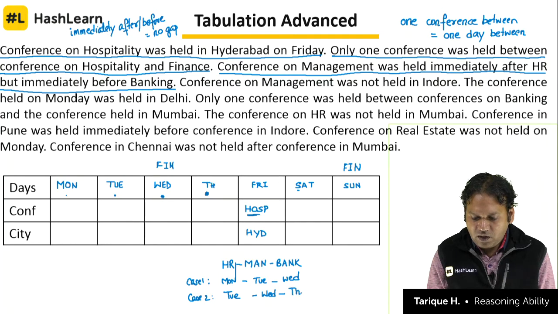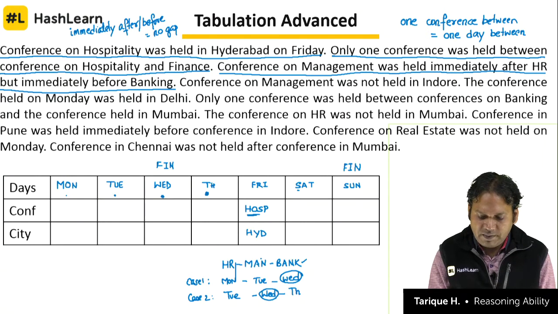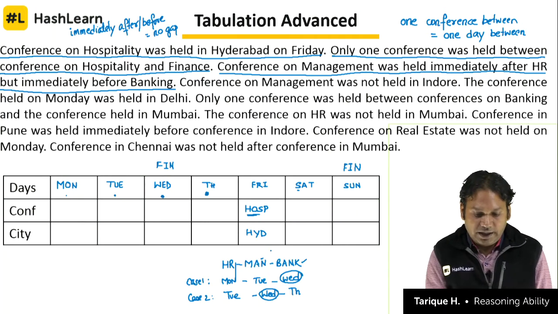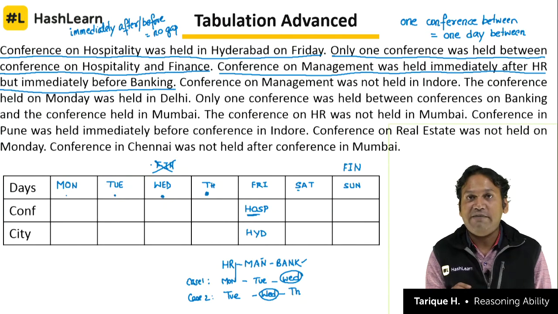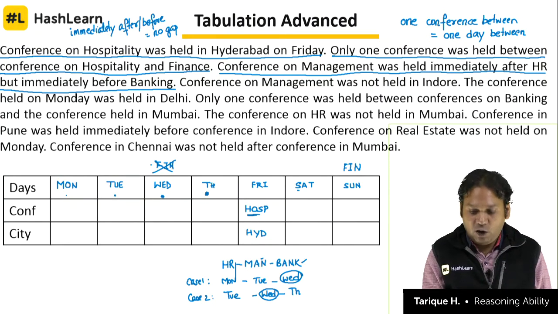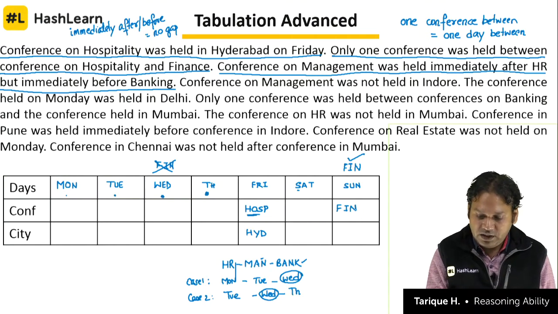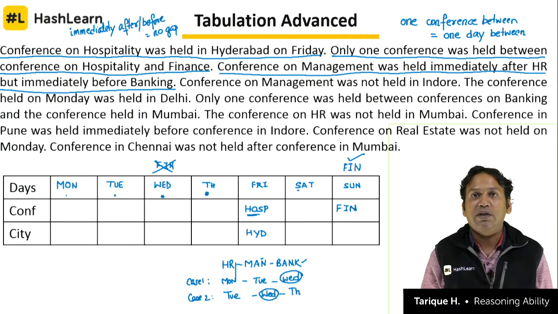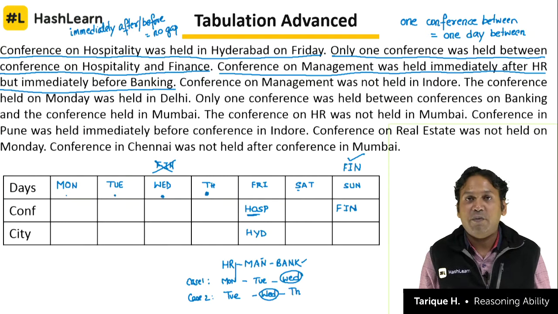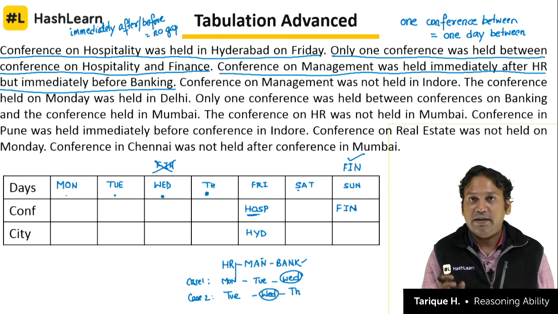That means on Wednesday either the conference will be banking, or on Wednesday the conference will be management. It can definitely not be finance. Wednesday will be either occupied by banking in case 1, and in case 2 Wednesday will be occupied by management. It cannot be finance. So that gives us the final location for finance. FIN here stands for finance. Finance will then definitely be on Sunday. You see how we have to use clues, one clue with the next one, and keep in mind the previous information, keep correlating the information and then get the answer.